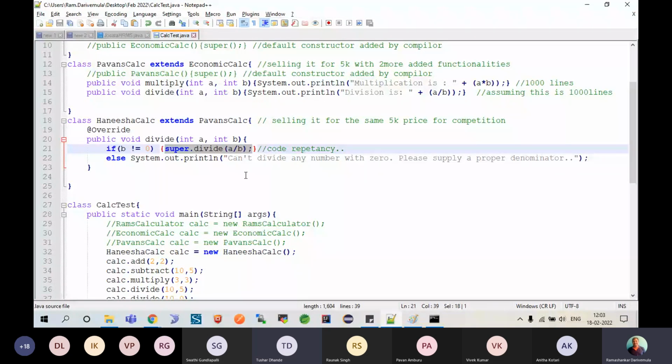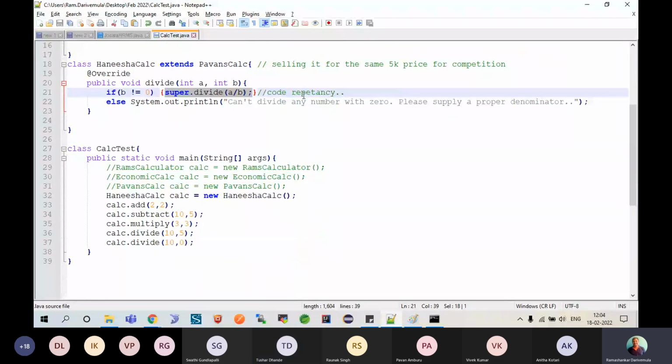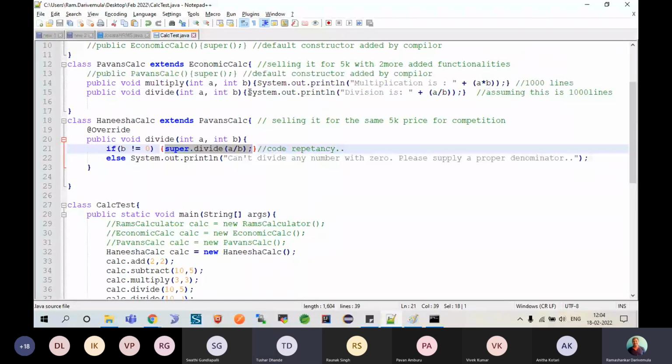So you can override it. You can inherit it as it is a part of your class. And at the time of overriding also, you can call that method. See the flexibility. These are all the provisions you have. Now you can see previously it was printing that code repetition, System.out.println division. That is what was printing previously. Now I am not printing this. Please understand, I am not printing.